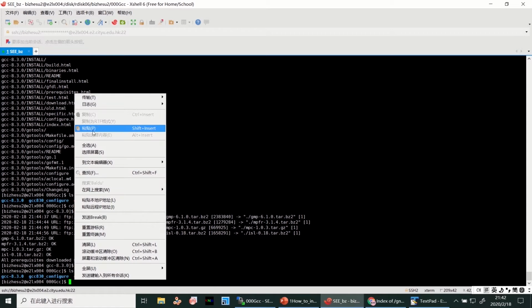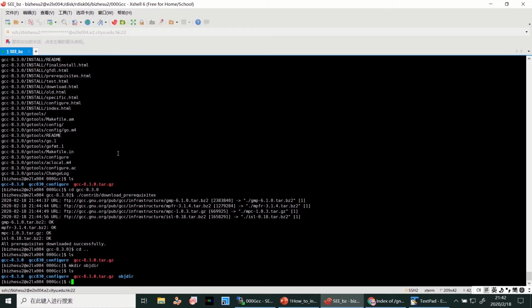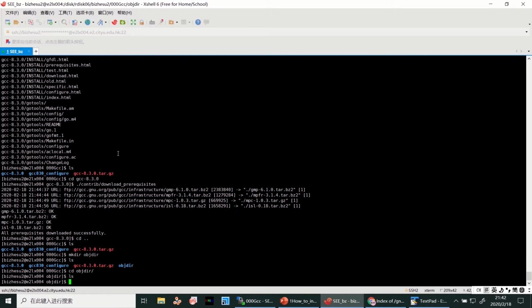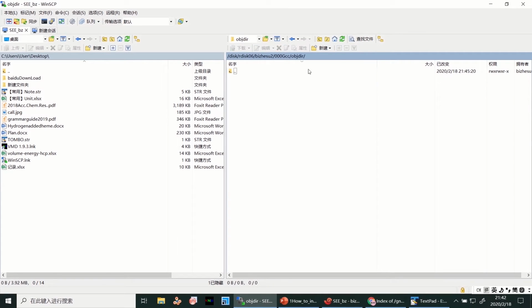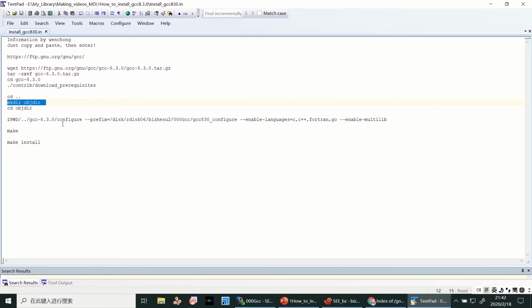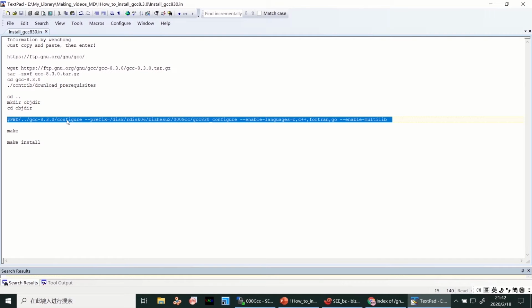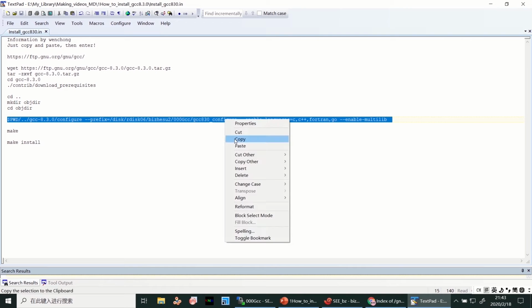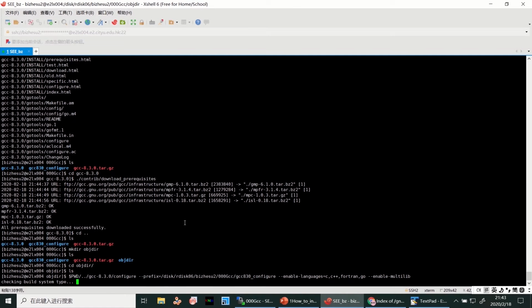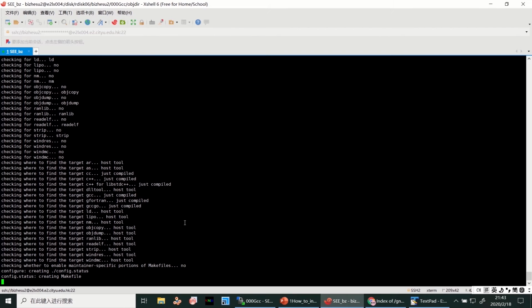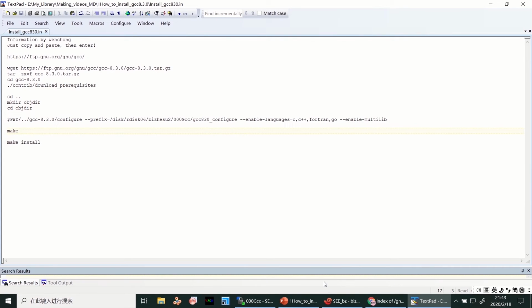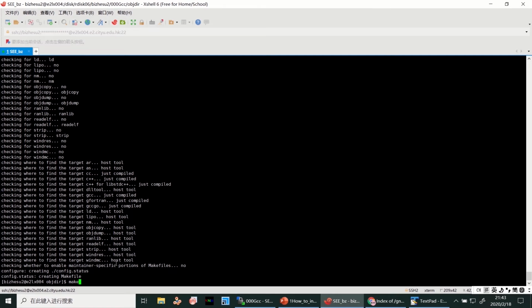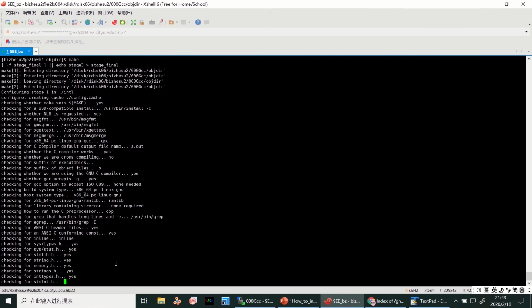named objdir. Then we'll open it. After that, we will enter this command to configure the GCC. Okay, finished. So only two commands left, make and make install.